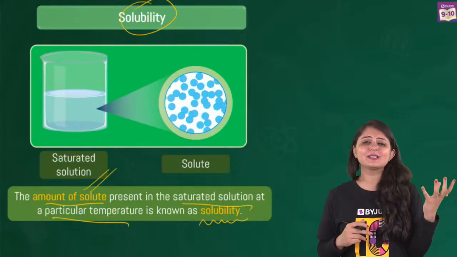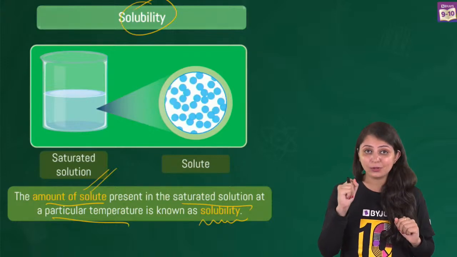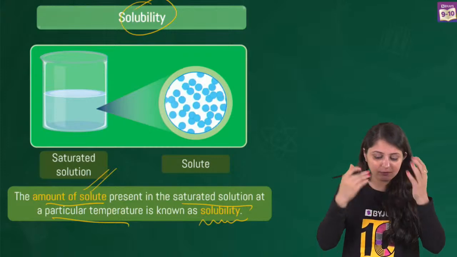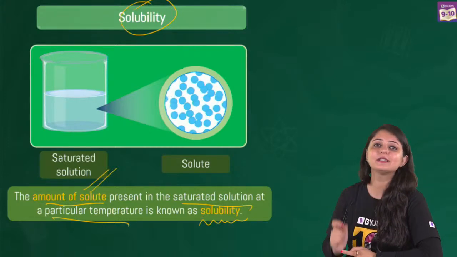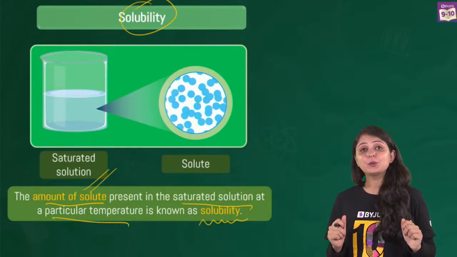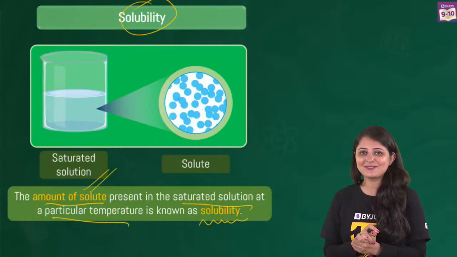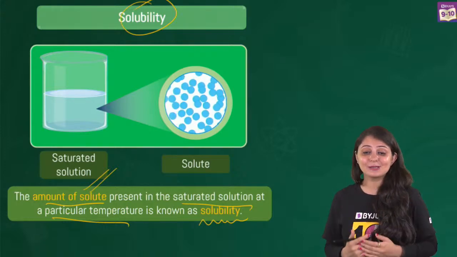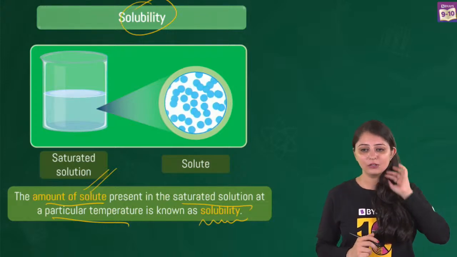We keep saying this is soluble, this is not, but we need to know what exactly is solubility. It's the amount of solute, in this case chocolate powder, that is actually present in a saturated solution, and that too at a given temperature. Because if temperature changes, the amount of solute that could have been dissolved is also changing. So there you go, that is solubility.